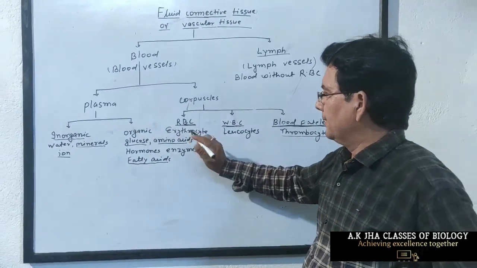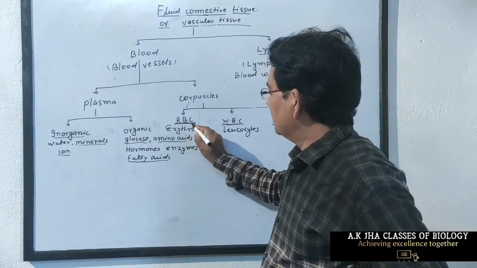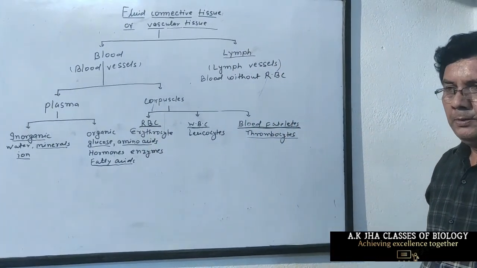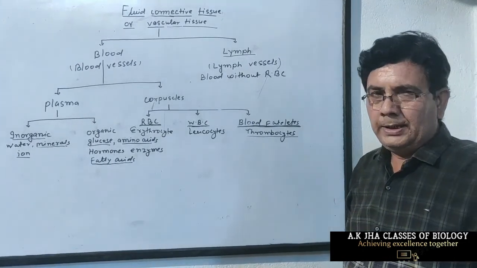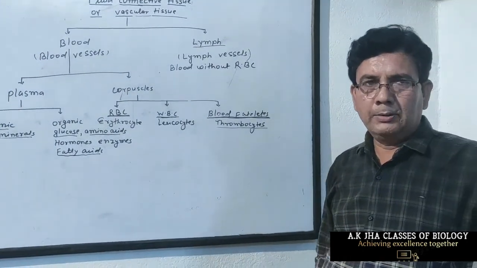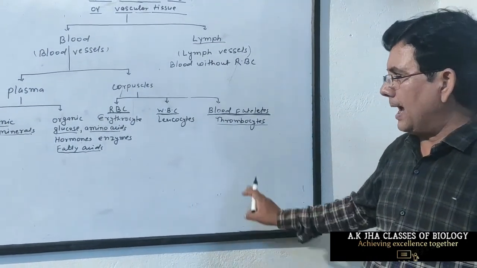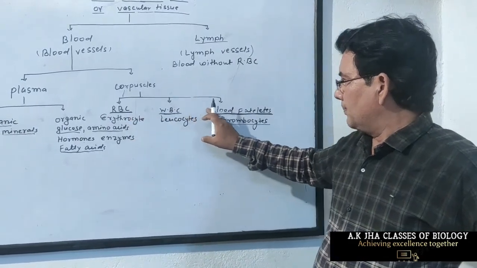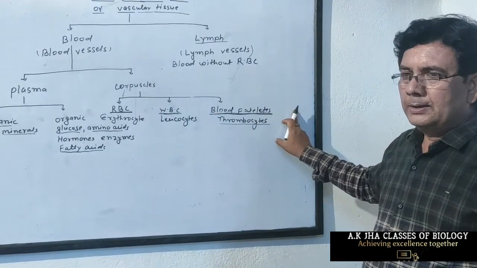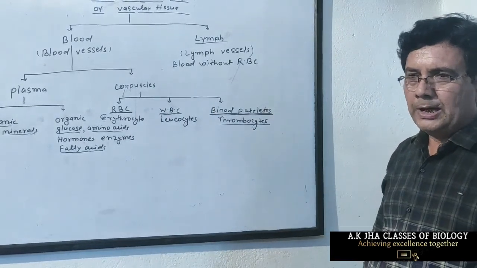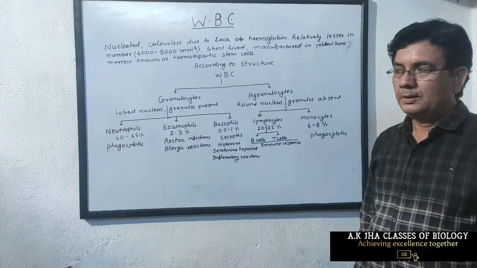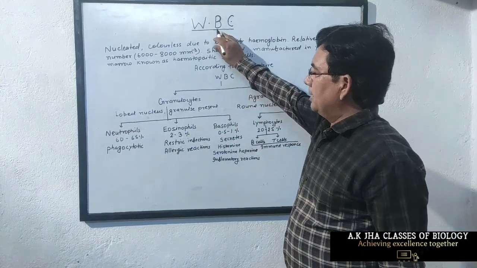In RBC, red blood corpuscles, there is no special type. Total number of blood cells in a cubic centimeter is called total count, and different types of corpuscles in blood are separately called differential count. Now we study different types of WBC.